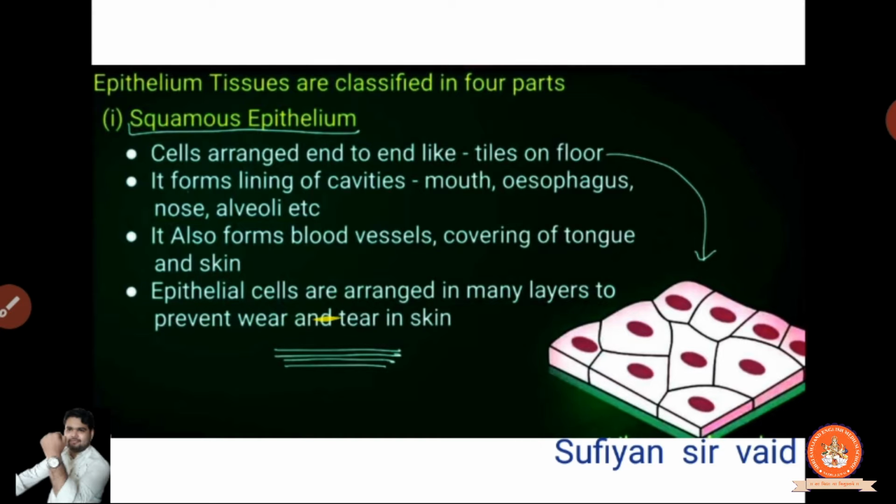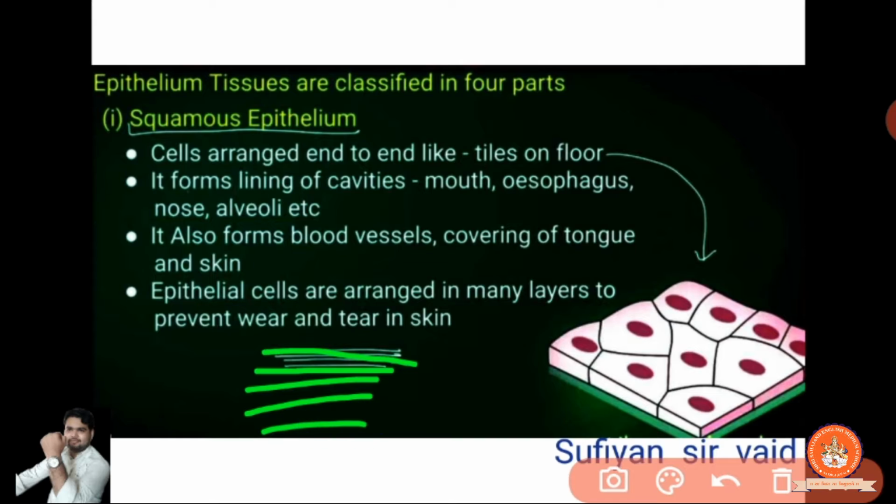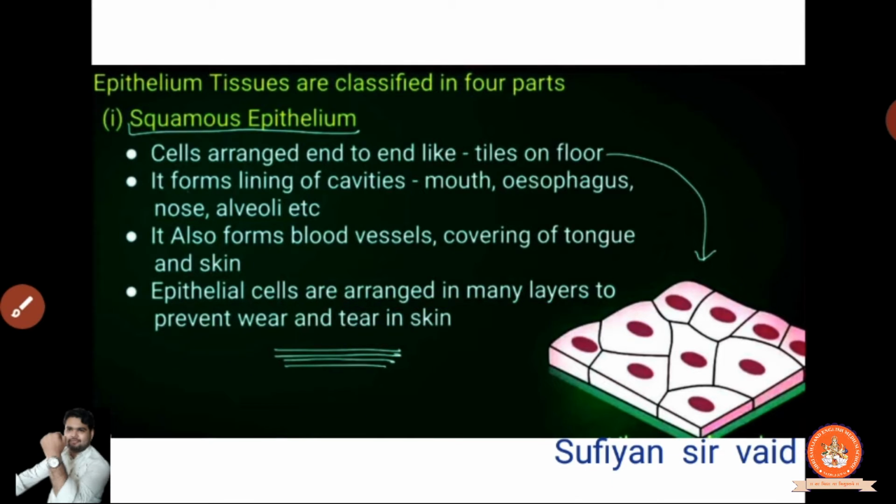Epithelium cells are arranged in many layers to prevent wear and tear in skin. So epithelium is going to be arranged in what? Particular layers. स्किन की हमारी बहुत सारे लेयर होते हैं ना, आप ऊपर की स्किन निकालोगे तो उसके नीचे स्किन, उसके नीचे स्किन, उसके नीचे स्किन. Why? Because if our upper portion is damaged, the blood and the organs are not going to be seen outside, and the blood does not come outside. वो पूरी तरह से protective है. Clear? So what are they doing? They are arranged in many layers to prevent wear and tear. Clear?